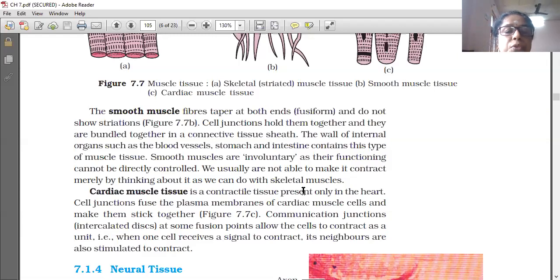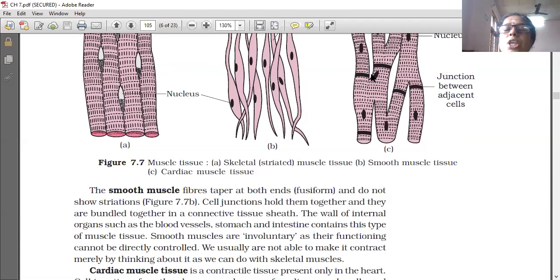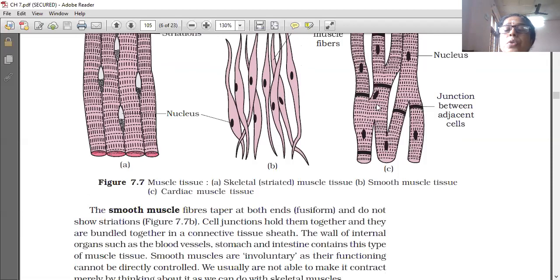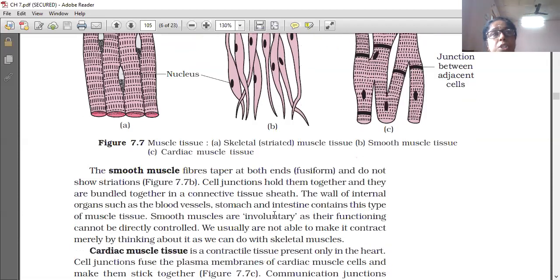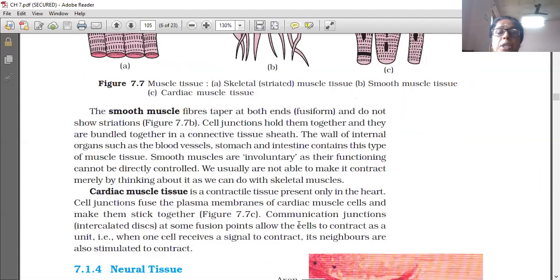Cell junctions fuse the plasma membranes of the cardiac muscle cells and stick them together. Through cell junctions, the plasma membranes of the different cells are fused and stuck together.